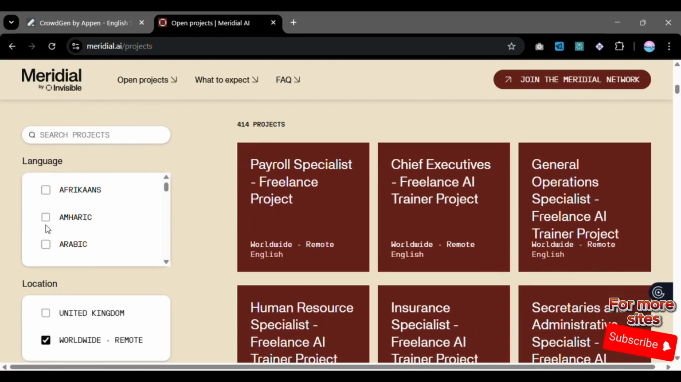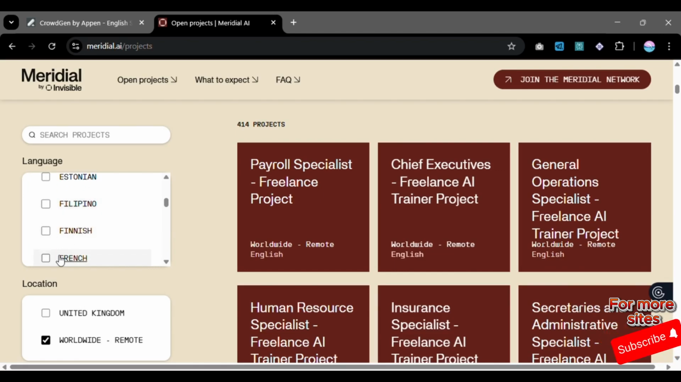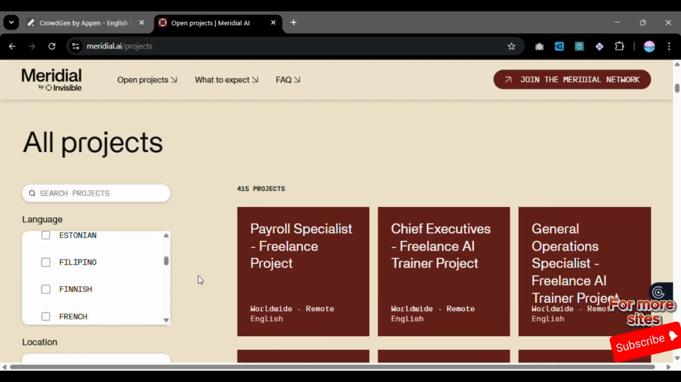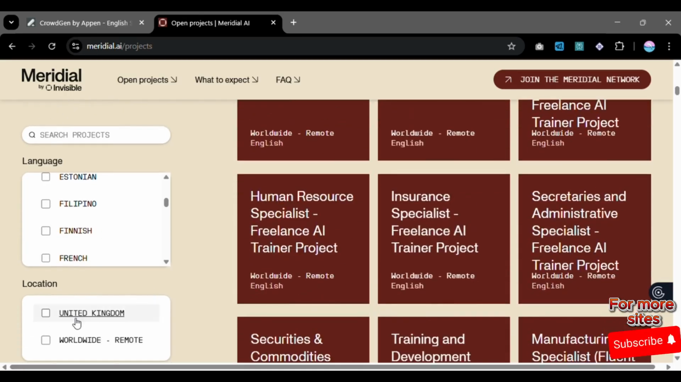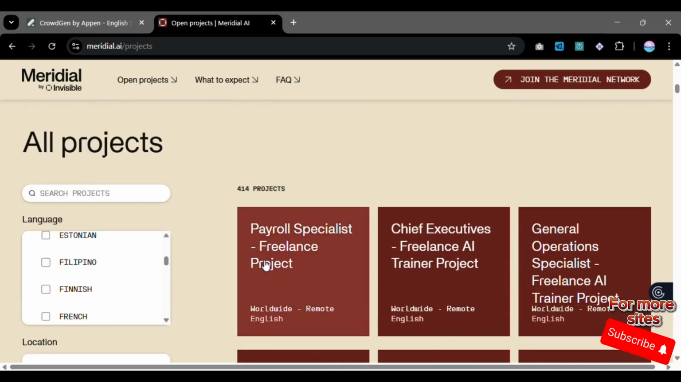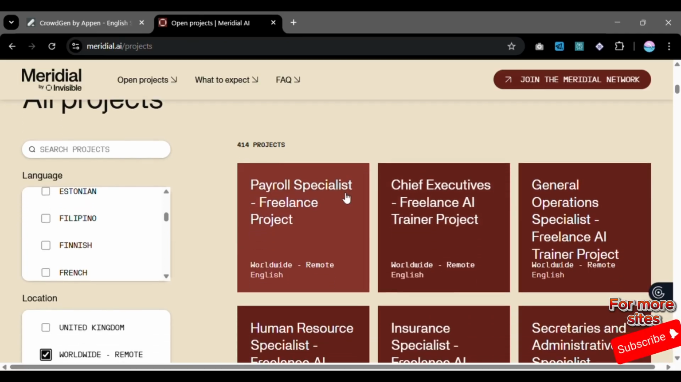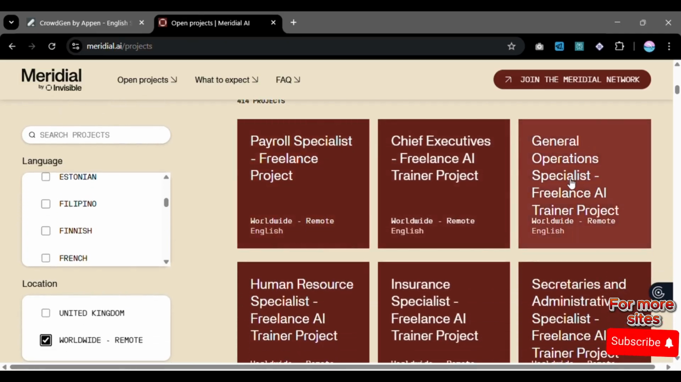And then these boxes, you can use them to sort the jobs that you want, okay? So even if I scroll down here, you can see these are different languages that you can sort with, okay? And you can also sort by location, either United Kingdom or worldwide, okay? So I understand that most people are from different regions of the world, so you can just click over here, worldwide. Sorry, let me just repeat again. I'll just click over here, worldwide, and then for example, if I want to apply for this one, general operations specialist, I'll just click over here.